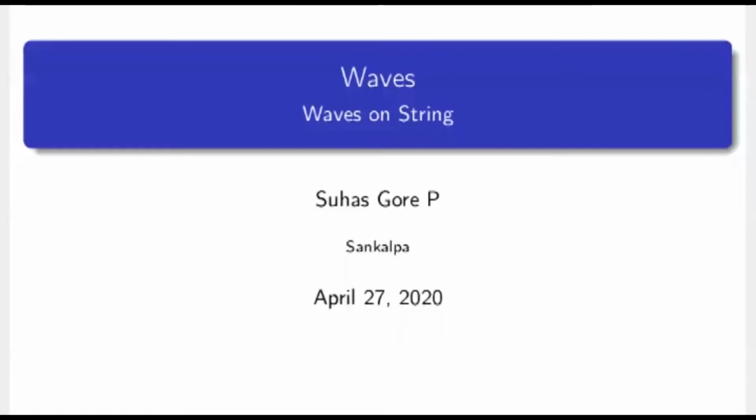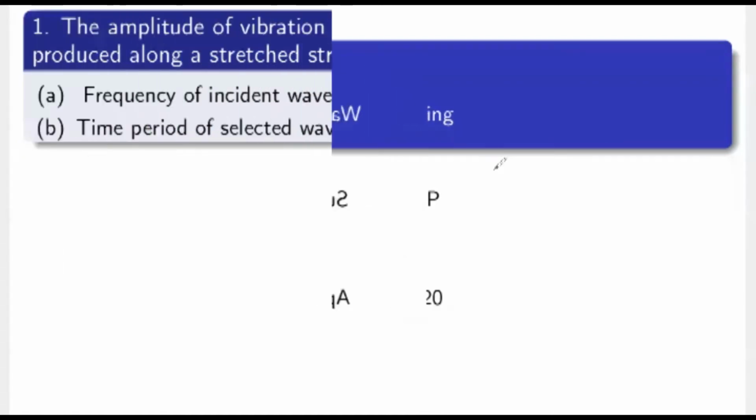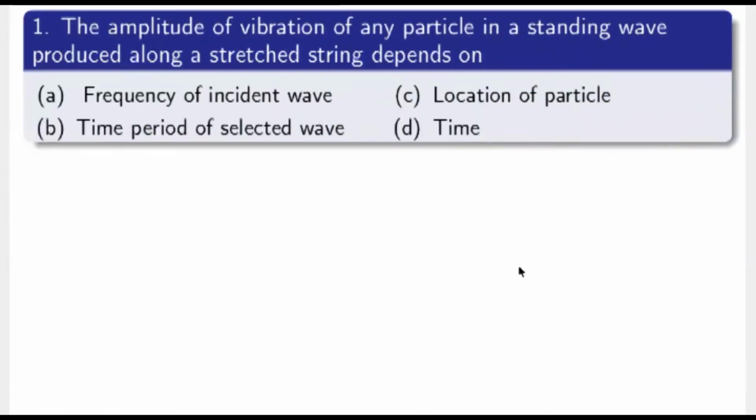Let us start with the problems on waves in a string, that is, in particular, transverse waves. First question: the amplitude of vibration of any particle in a standing wave produced along a stretched string depends on. So, in the case of a standing wave, the amplitude of the particle depends on what factor is being asked. So, what is the standard equation for a stationary wave?